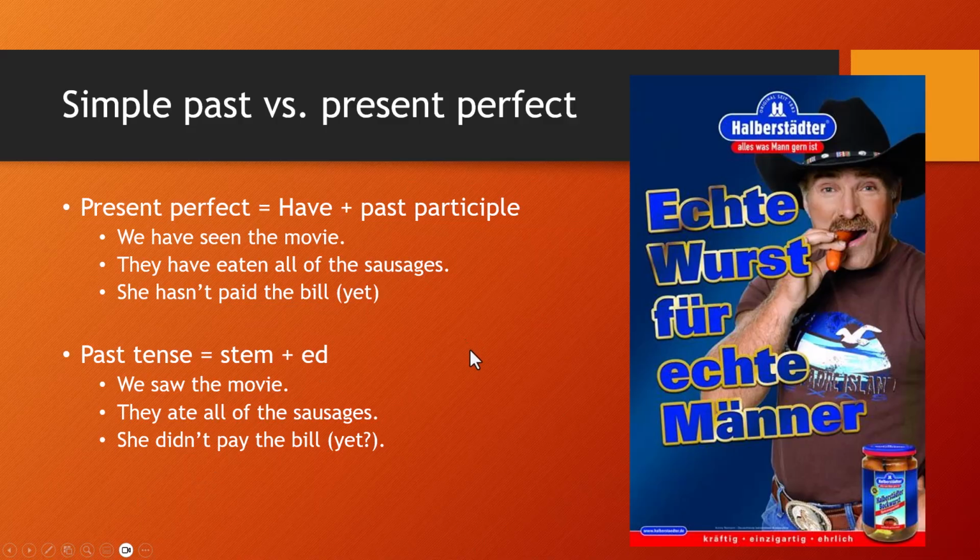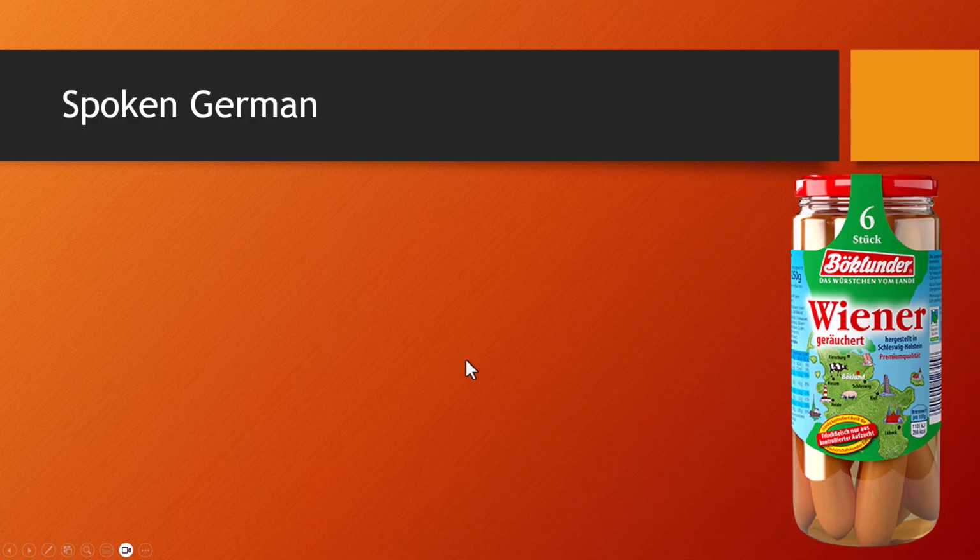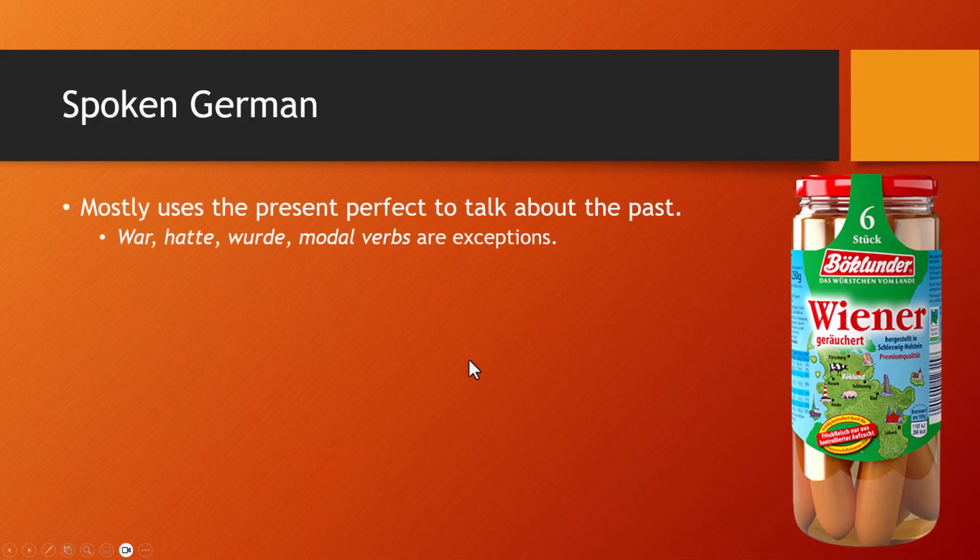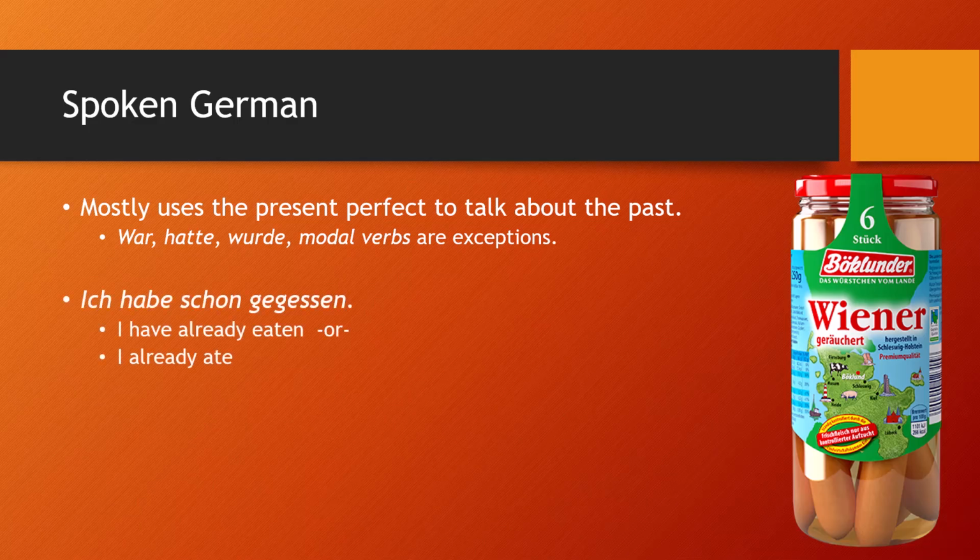You be the judge. Okay, in spoken German, mostly we use the present perfect to talk about the past, with some exceptions, right? And we'll talk about those a little bit more at the end of this chat, right? So, ich habe schon gegessen could be translated into two ways. It either means I've already eaten or I already ate. And you have to figure that out based on context, right? Either one of those would be a fine English translation of that sentence based on what's going on in the world. But you can't tell just by looking at it, right?